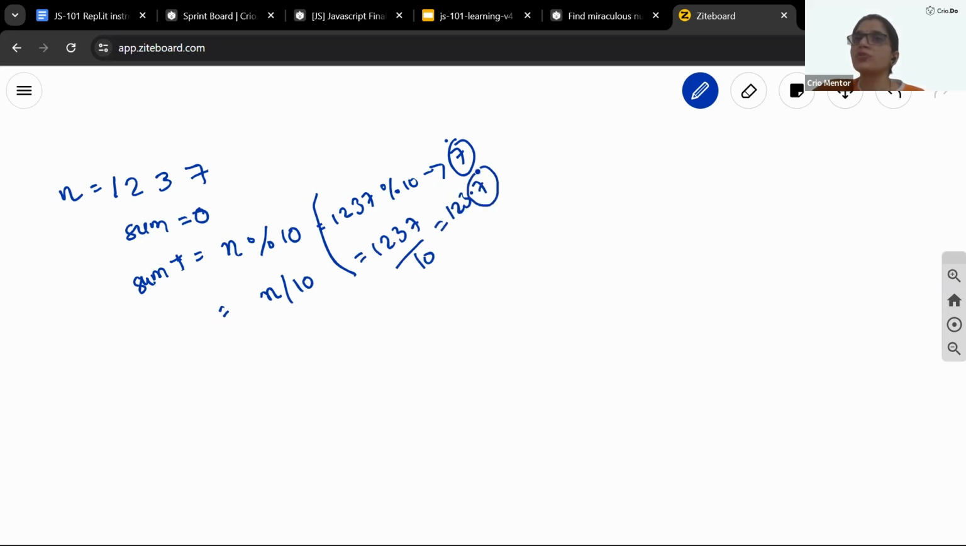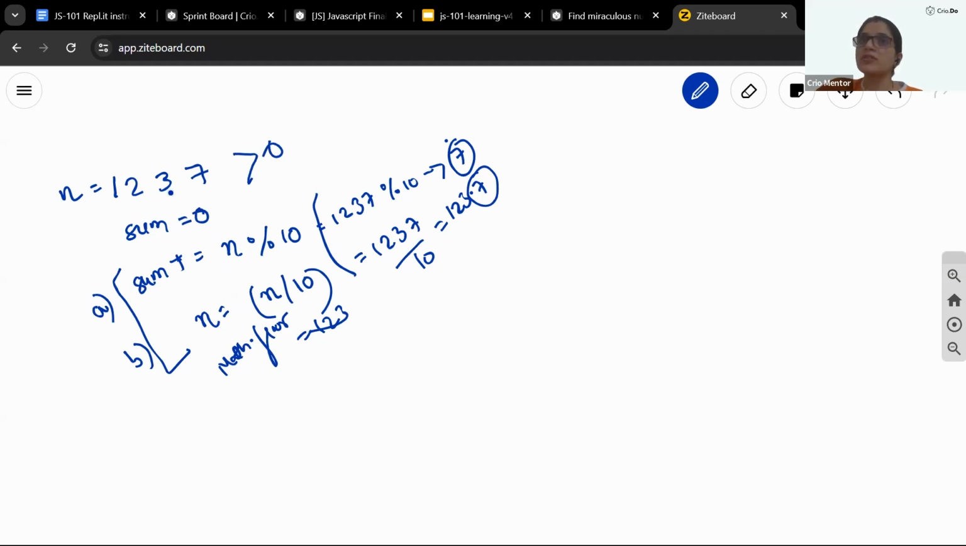But ma'am, we don't want to deal with this part. So you can simply do math.floor. And what would it take now? It would take 123. So these two steps, A and B, need to be repeated as long as the number is greater than 0. So in order to sum all the digits, we are using modulus to get the last digit, then adding it to the sum variable, and then removing it from the original number.